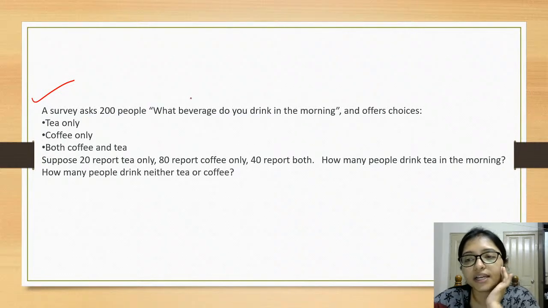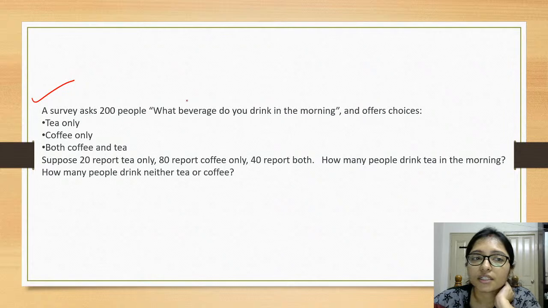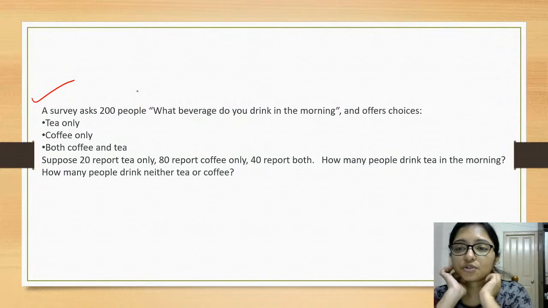Hi, good morning, Kalani. Try to solve this question. Try to solve this one.